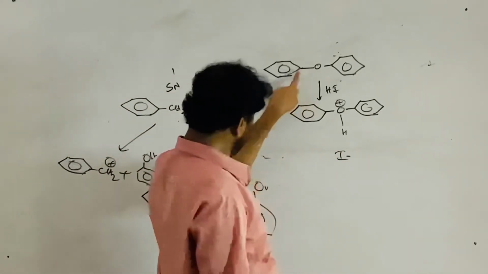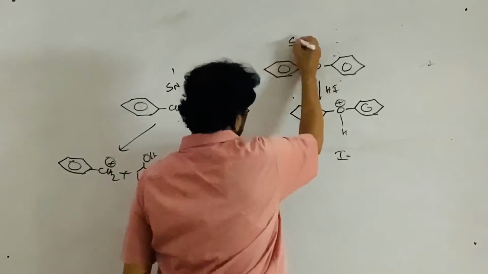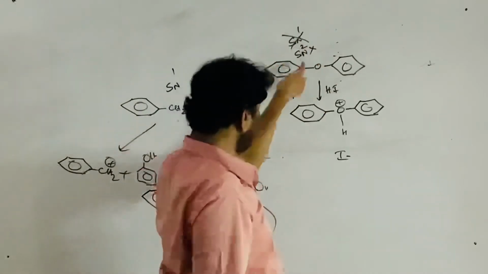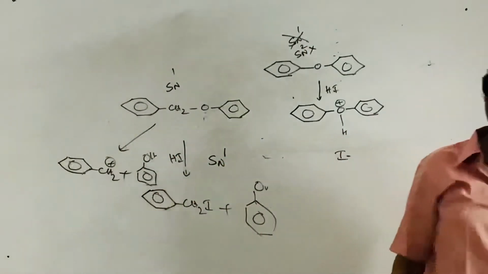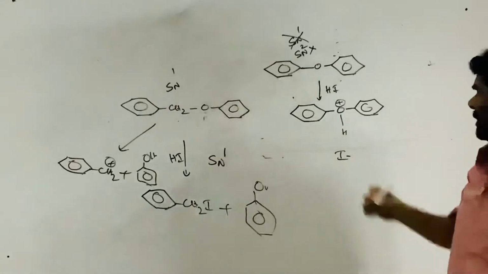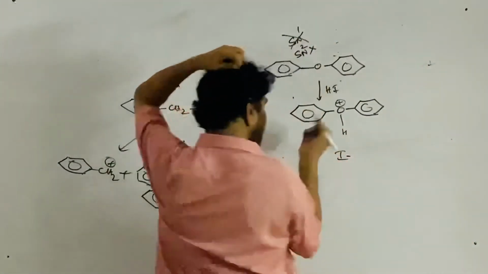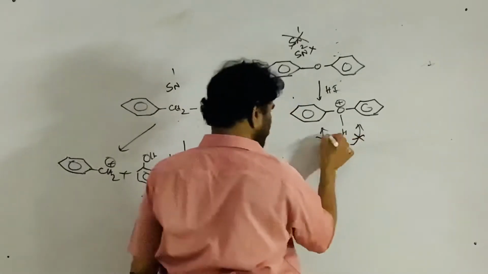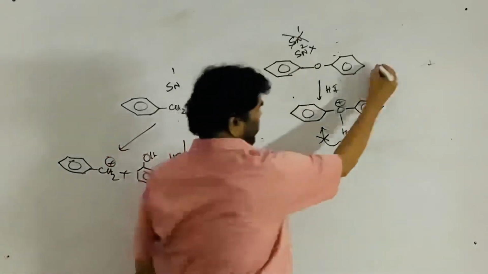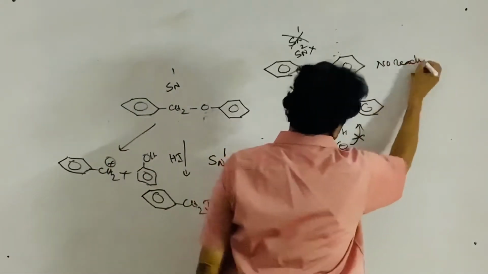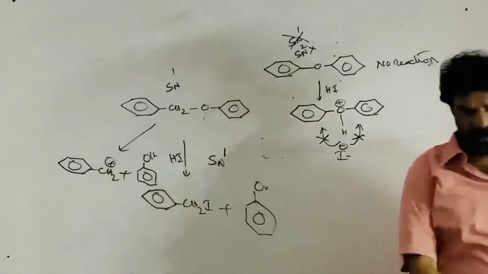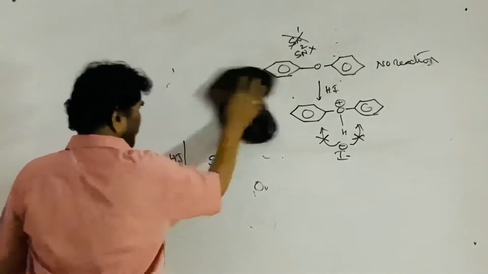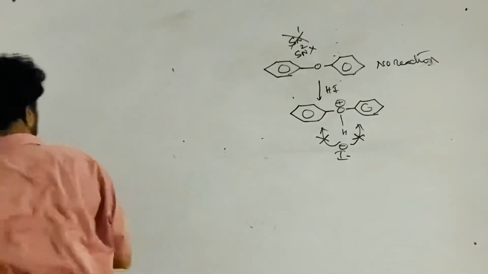Here the aryl group is directly connected. No SN1, no SN2. Both are not possible. Aryl carbocation is not formed, as it is not stable, and a nucleophilic attack is not possible. The iodide is trying to approach this and this, but it is not successful in replacing anything, so there is no reaction at all.